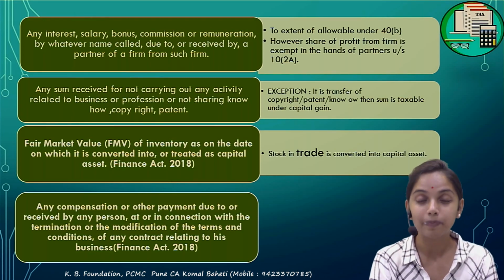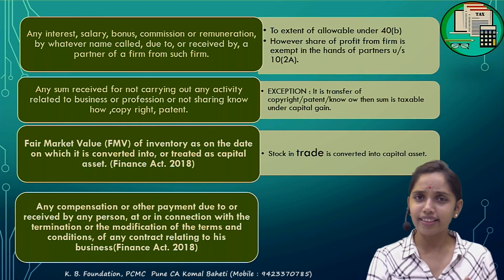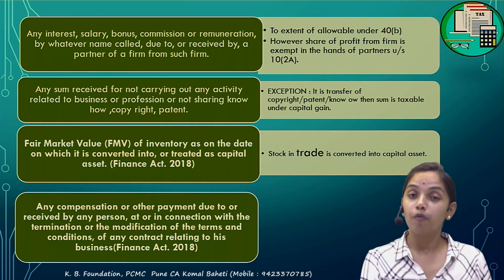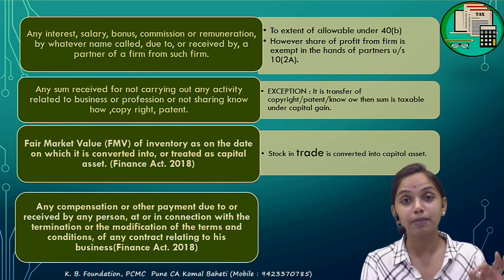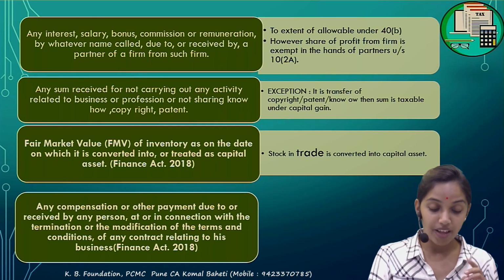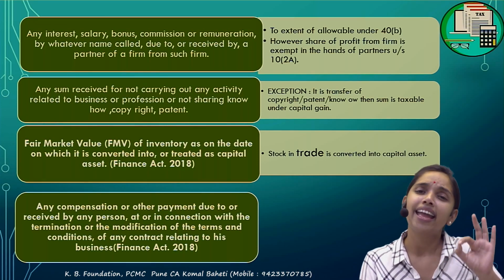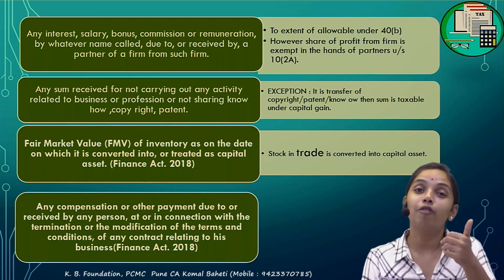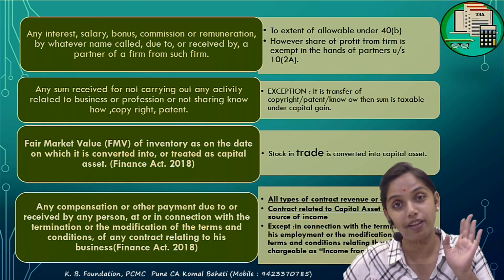Clear with it? Now the question arises, under the PGBP, all the revenue incomes are to be taxable. What about the capital receipts? Capital receipts are not to be taxable जब तक specifically दिया नहीं है तब तक. What this section says is that any compensation received for the termination or modification of contract, any type of contract, मतलब वो capital contract or the revenue contract, it may be capital or may be revenue.